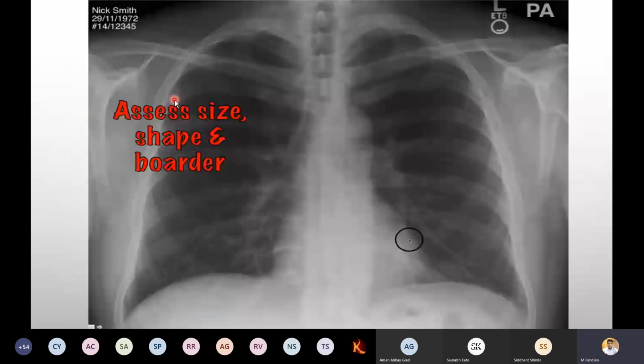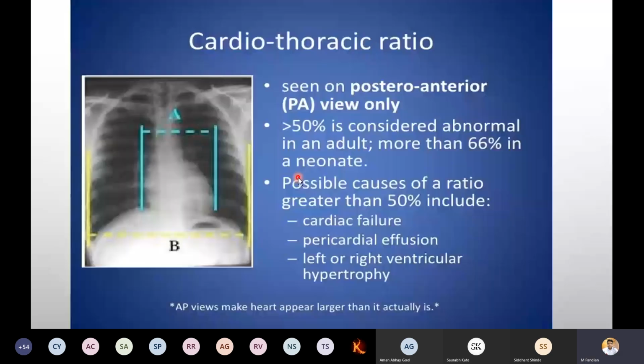Now, assess the size and shape of the borders. Before we go into the borders, first I will tell you cardiothoracic ratio. As I said, only in the posterior anterior view can we examine this. Less than 50% is normal in an adult, more than 66% in a neonate.